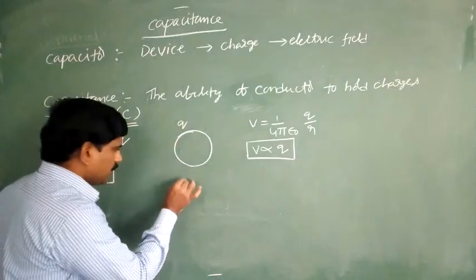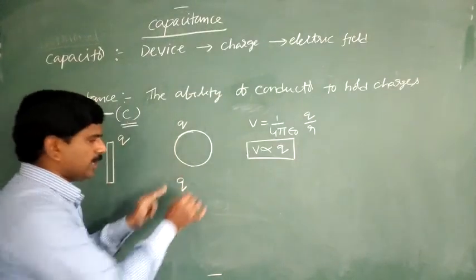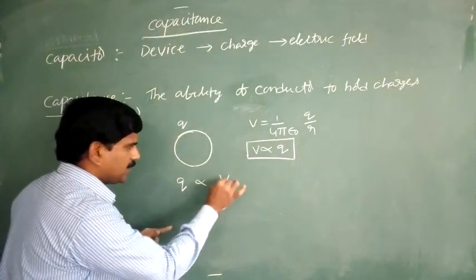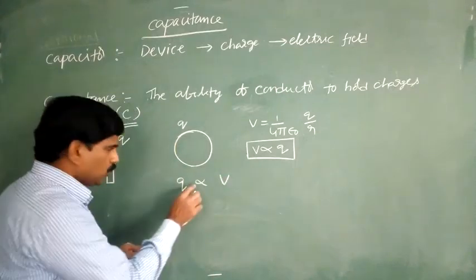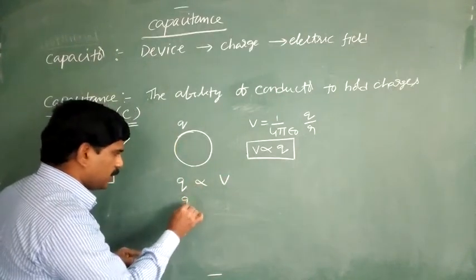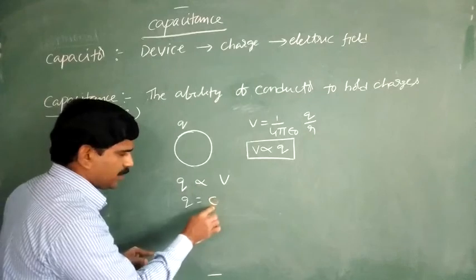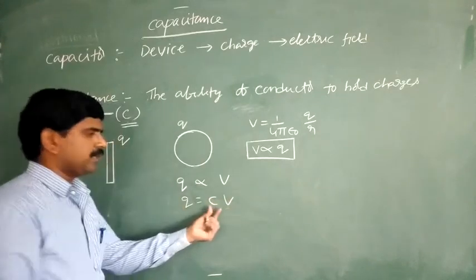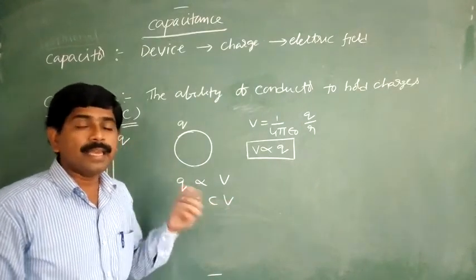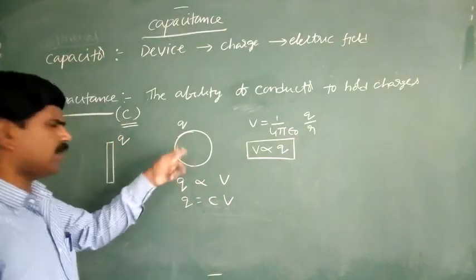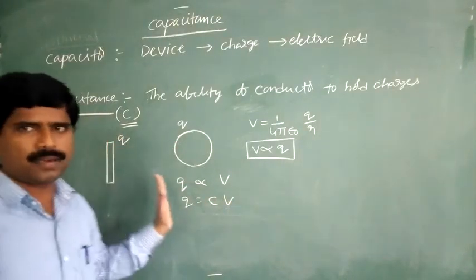So when charge is given to the conductor, its potential increases. To remove this proportionality, we use a constant: Q = CV. Here C is called the capacitance of that conductor, either this one or any other conductor.